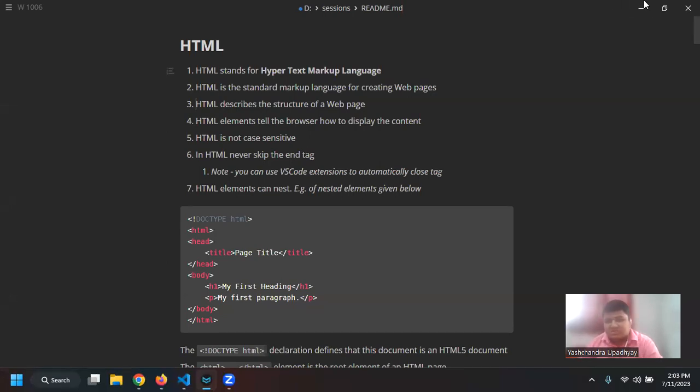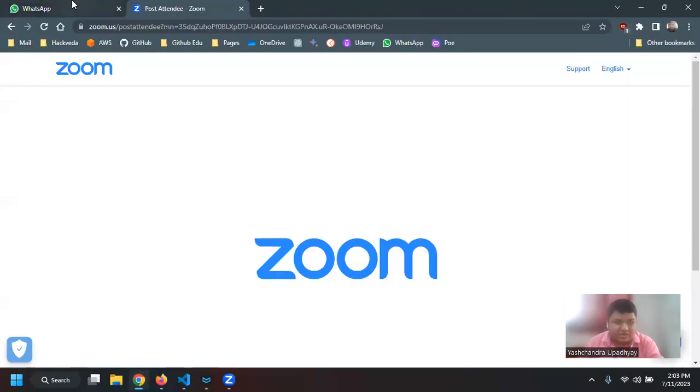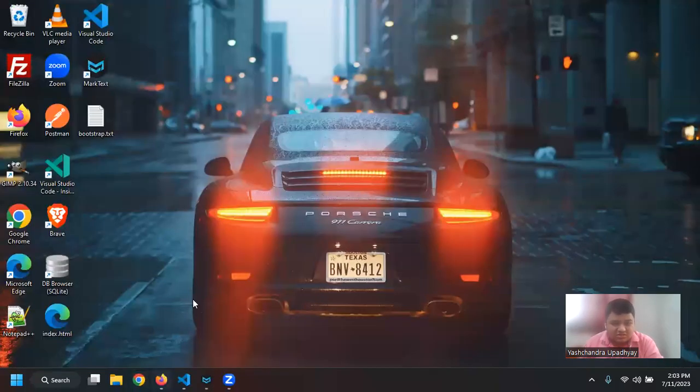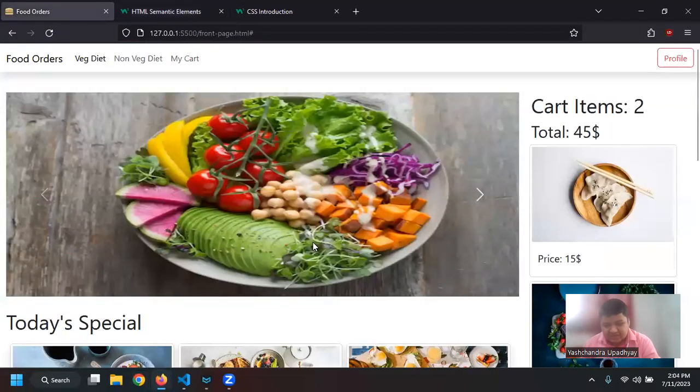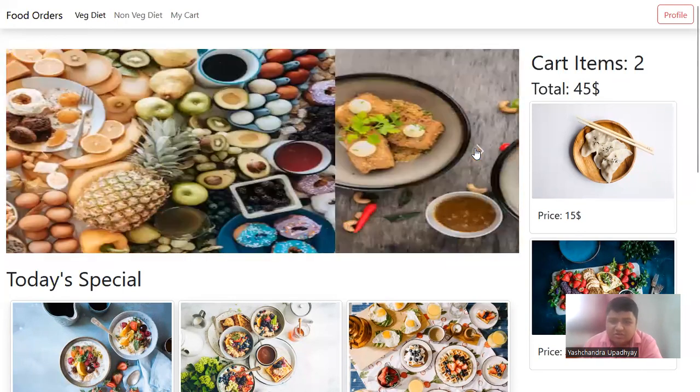But before starting today's session, this is the website that we will be creating today. It has a proper navigation bar, with your profile button as well as your logo. Then you have 3 different sections of your website where you can click on the button and jump to them, as well as this image which moves when the user clicks on it.